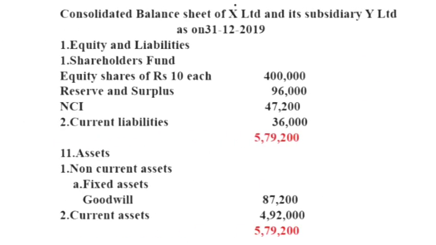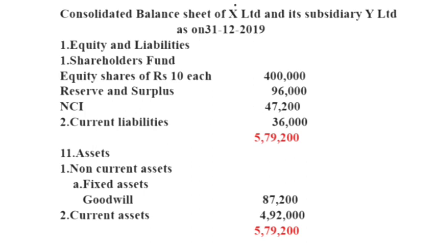Then the consolidated balance sheet of X Limited and its subsidiary Y Limited as on 31st December 2019. Equity and liabilities: shareholders' fund, equity shares of rupees 10 each, 4 lakh. Reserve and surplus 96,000, non-controlling interest 47,200, current liabilities 36,000.